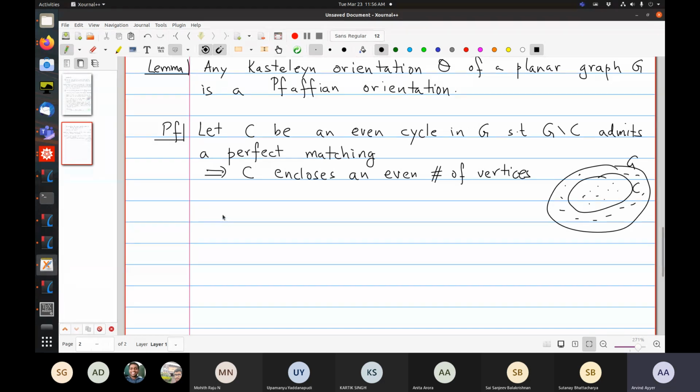And so by lemma 2, NO of C is odd. And this says that O is Pfaffian.